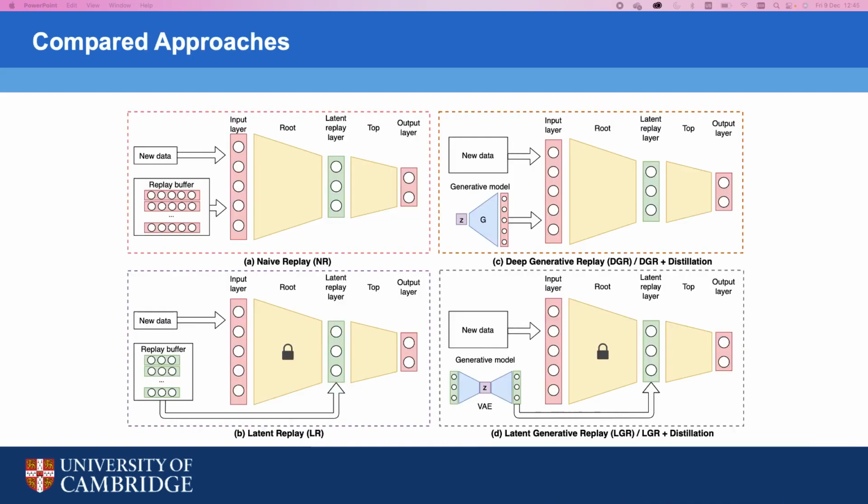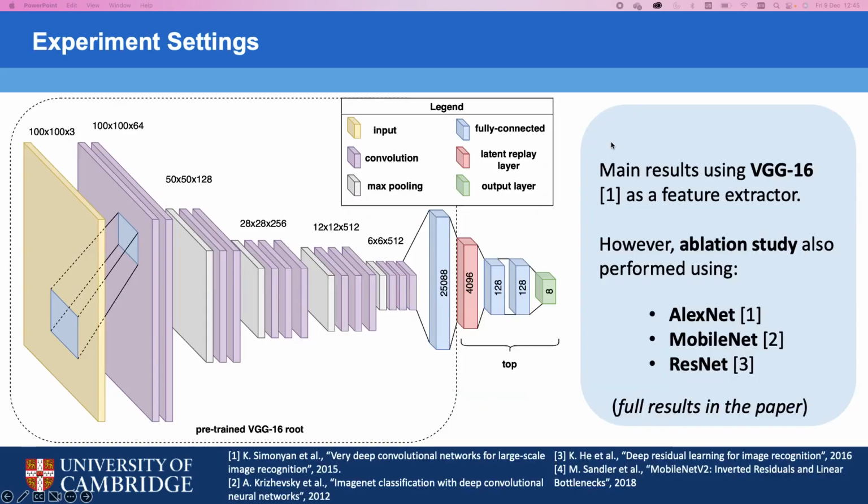To evaluate our proposed methods, LGR and LGR with distillation, we benchmark them against the methods I mentioned earlier. So those are naive replay, latent replay, and also DGR and DGR with distillation. For the main set of experiments, which we report in the next slides, we use a pre-trained VGG16 feature extractor as the root of the network. And we also performed an ablation study using AlexNet, MobileNet, and ResNet, where we observed similar trends, but we found that VGG16 had the best overall performance.